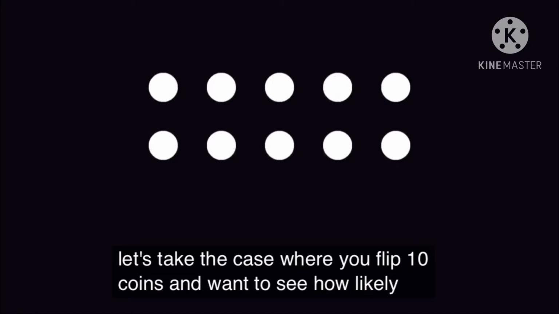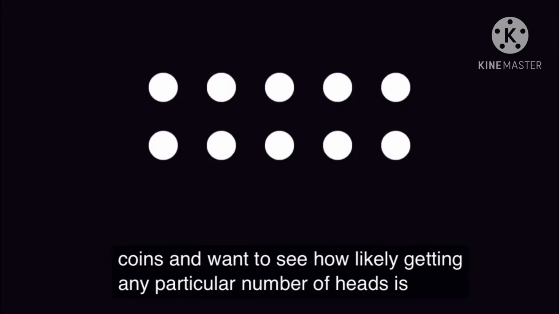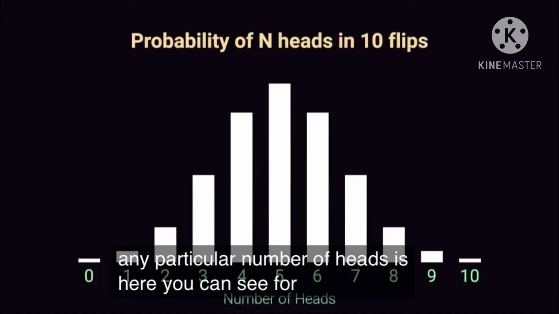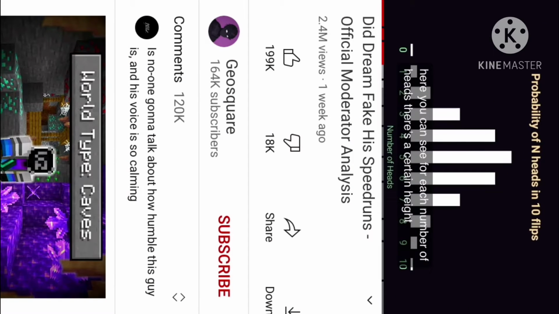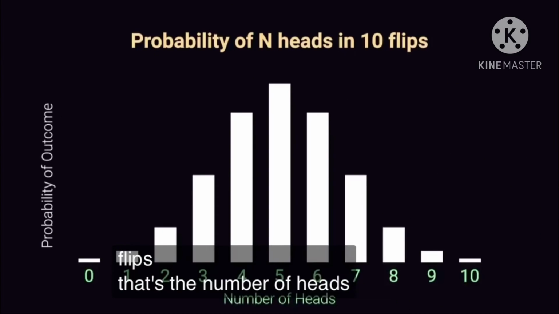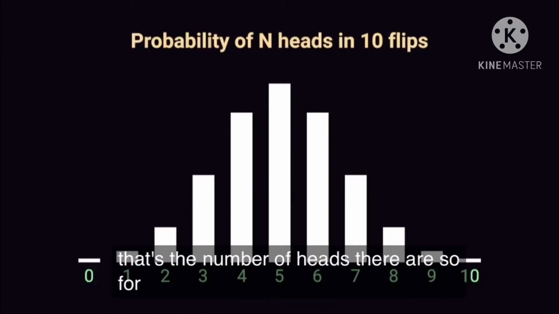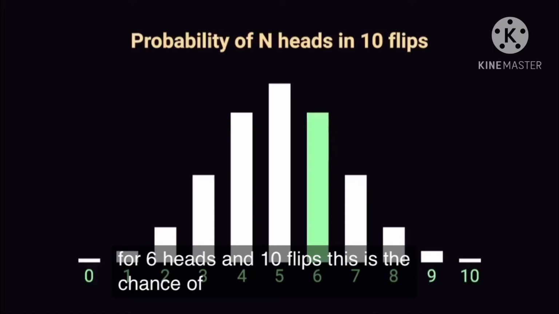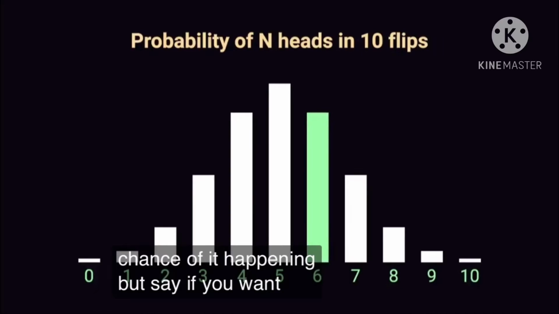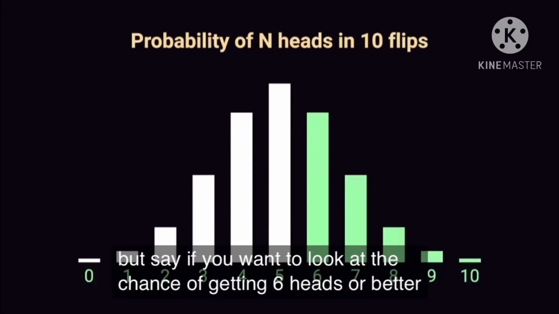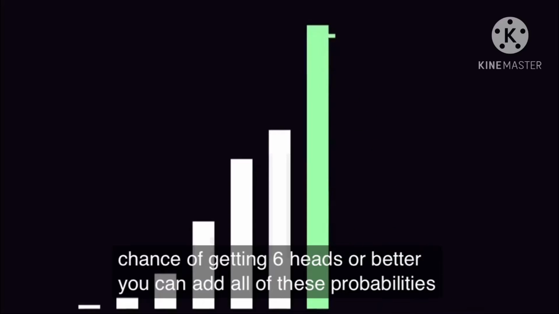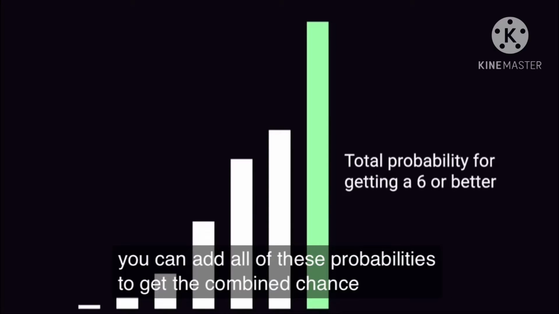Let's take the case where you flip 10 coins and want to see how likely getting any particular number of heads is. Here you can see for each number of heads there's a certain height, which represents the probability that after 10 flips, that's the number of heads there are. So for 6 heads in 10 flips, this is the chance of it happening. But say if you want to look at the chance of getting 6 heads or better, you can add all of these probabilities to get the combined chance.